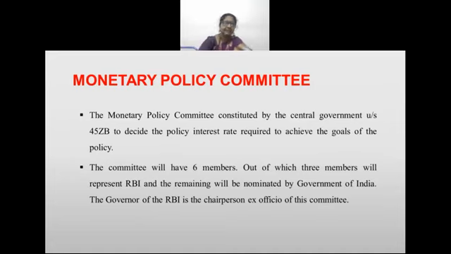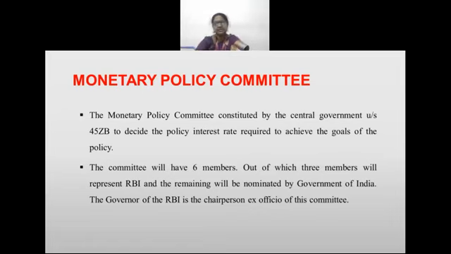Monetary Policy Committee. It is constituted by the central government to decide the policy interest rate required to achieve the goals of the policy. The committee has 6 members. 3 members represent the RBI, and 3 are nominated by the Government of India.